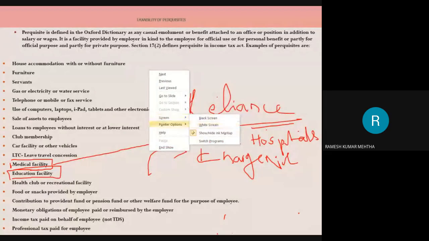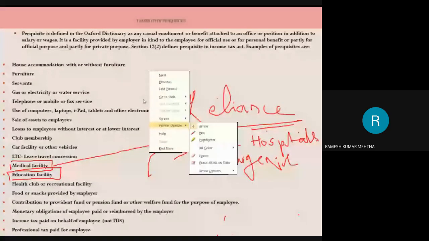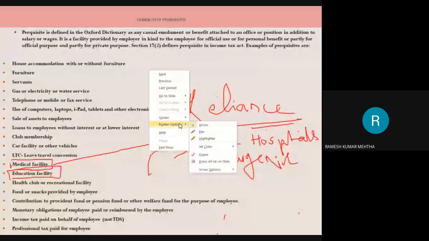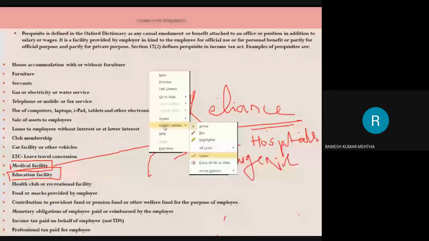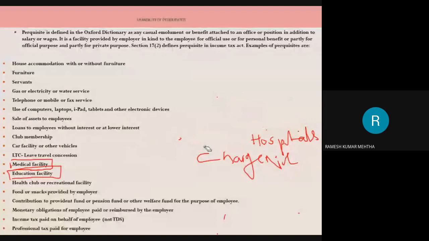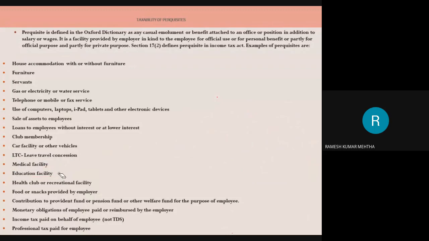If you remember, when I was talking about allowances, I talked about children's educational allowance, and there was some amount which is exempted from tax: 100 rupees per month per child is exempted from tax up to 2 children, and over and above it, it is fully taxable. So that was an allowance we were discussing at that time.